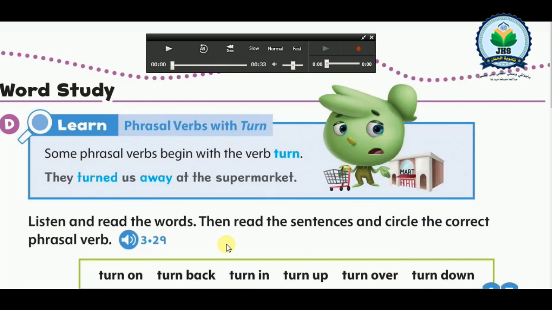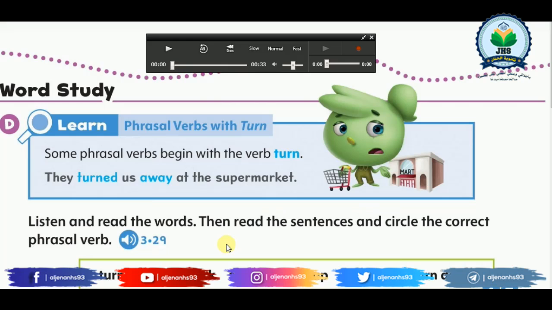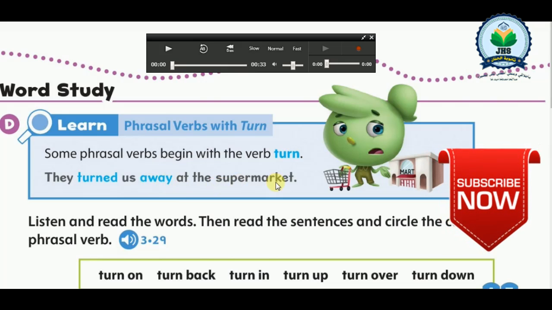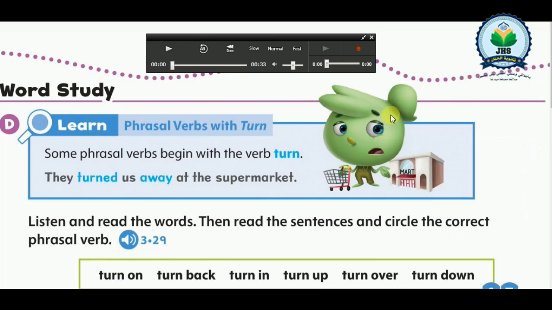Today we're going to learn some phrasal verbs that begin with the verb turn. Let's take the first example. They turned us away at the supermarket. What does this mean? This means that they wouldn't let her in the supermarket. Now let's listen to some phrasal verbs.